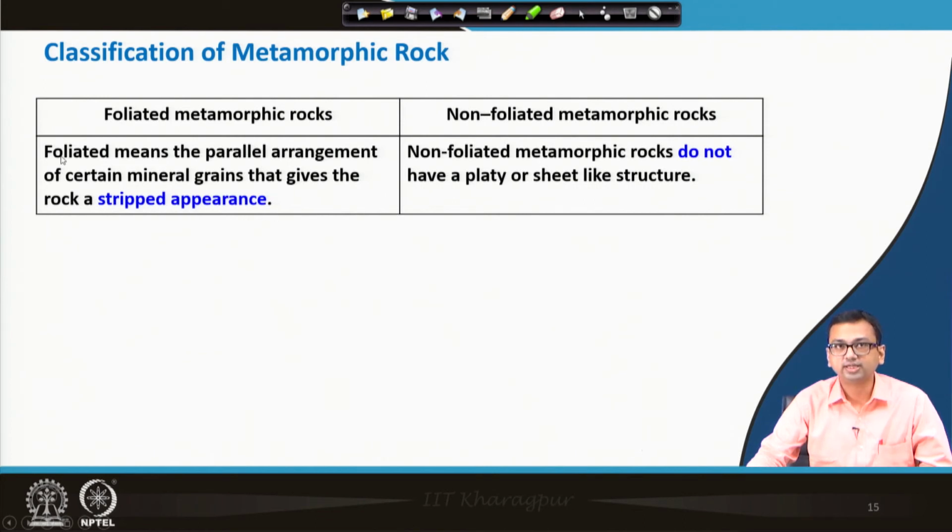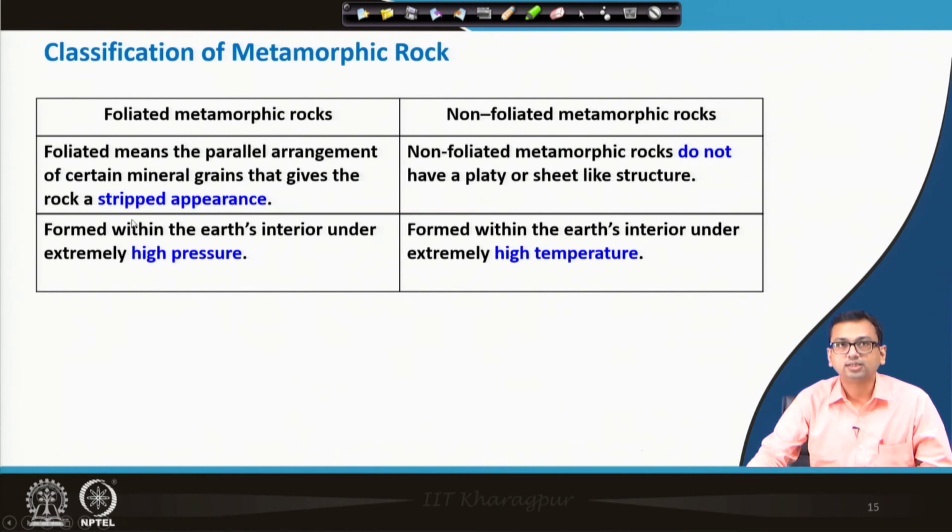Okay, let me read it once again. Foliated means the parallel arrangement of certain mineral grains that gives the rock a striped appearance. On the other hand, non-foliated metamorphic rocks do not have a platy or sheet-like structure. Here we will see some platy or sheet-like structure in the case of foliated, whereas we will not see it in the case of non-foliated.